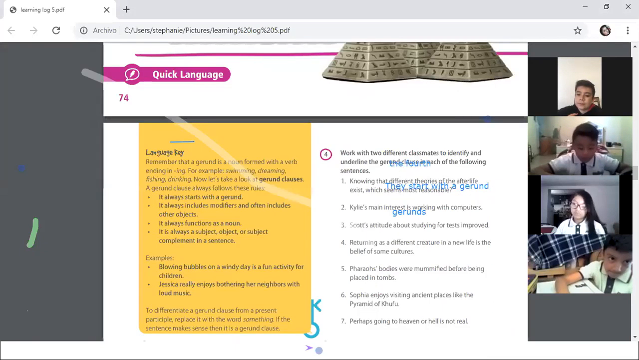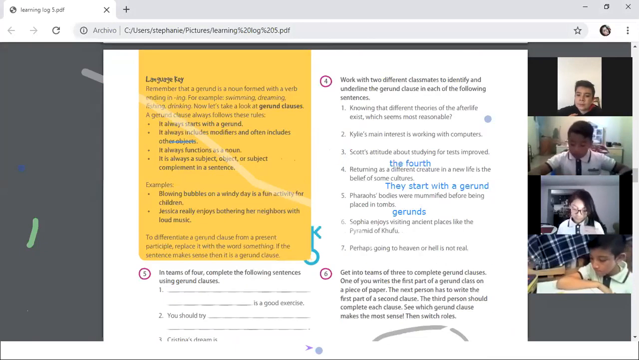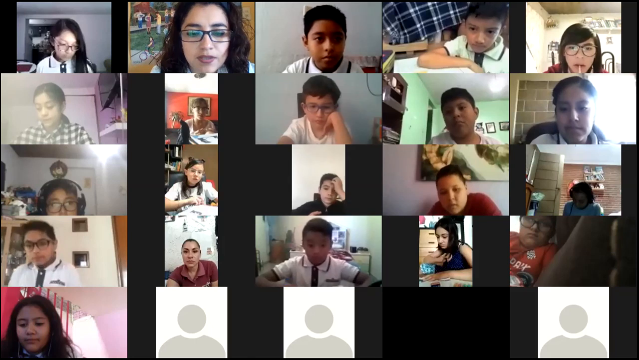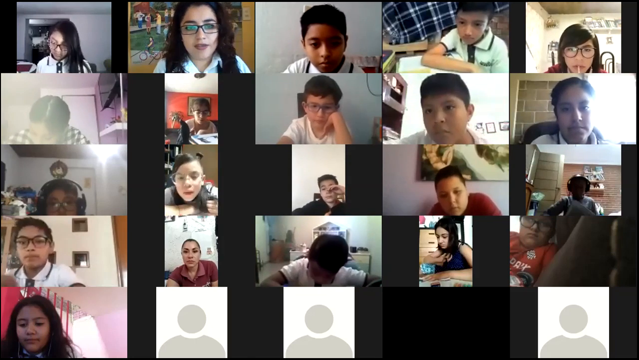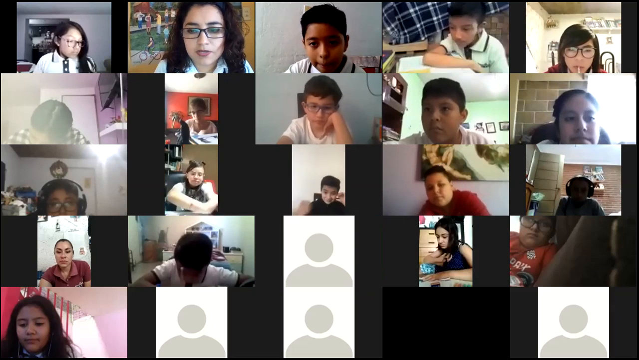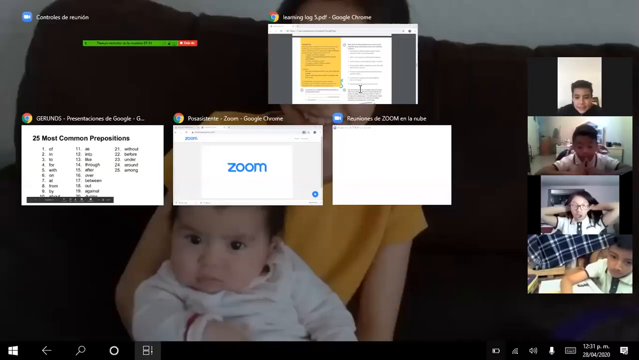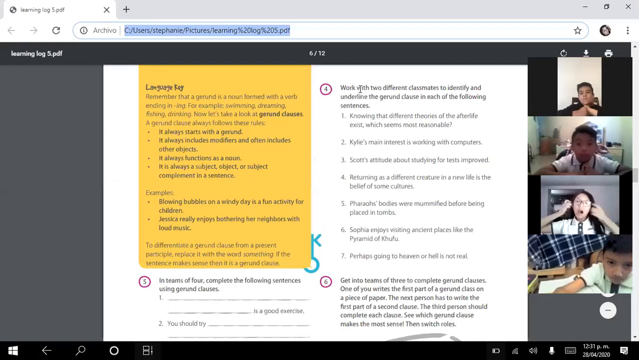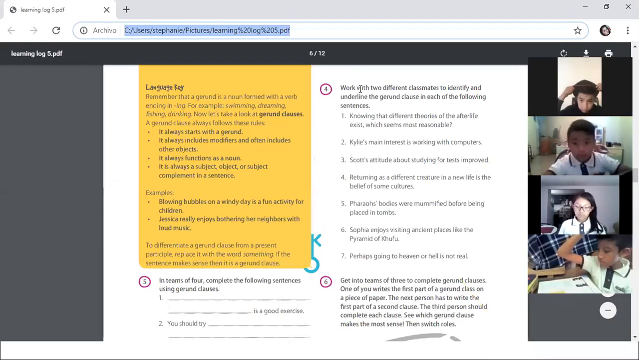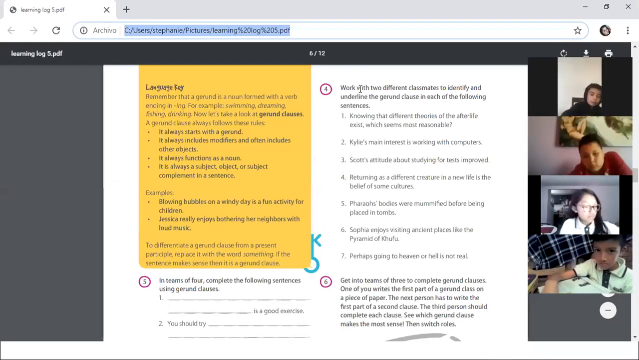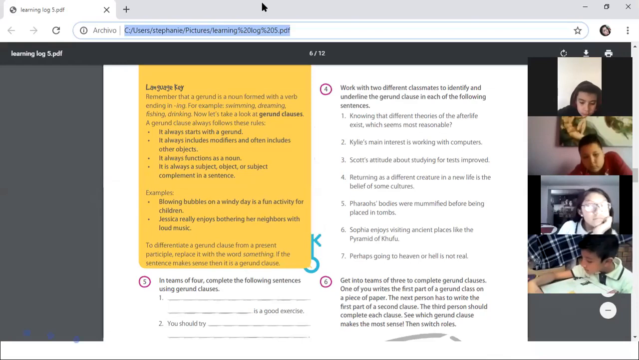Exercise number 4. This exercise is so easy. Let me explain why. Oh, sorry. Let me share the screen with you again. Here is my learning log. In this exercise we have to underline the gerund clause, that means the sentence that has the gerund. And then we have to identify the gerunds, okay?